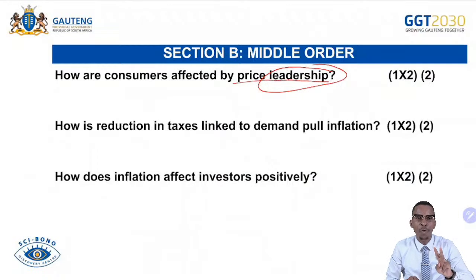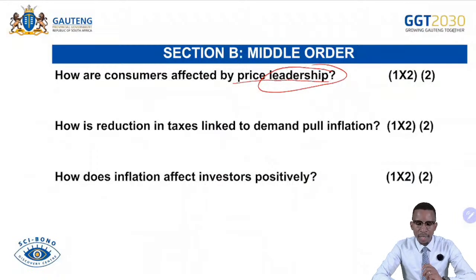There are two ways for one to determine the price leader. The firm is well informed about market signals. Whenever the firm is making a decision, other firms find it more profitable, so those firms can decide to copy the strategy of that other firm without any formal agreement. And then also it can be because the firm has a high level of market share within the industry. The firm is known to be a dominant firm.